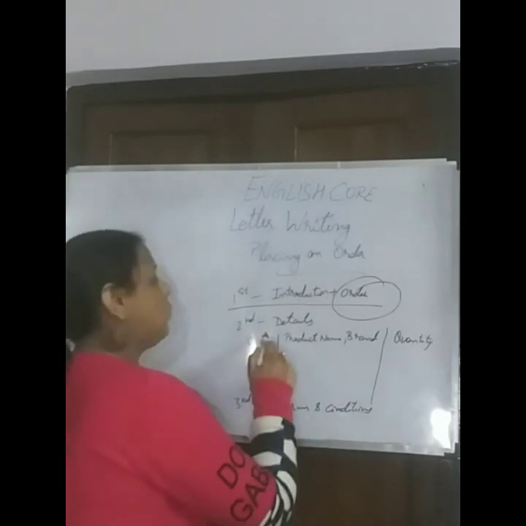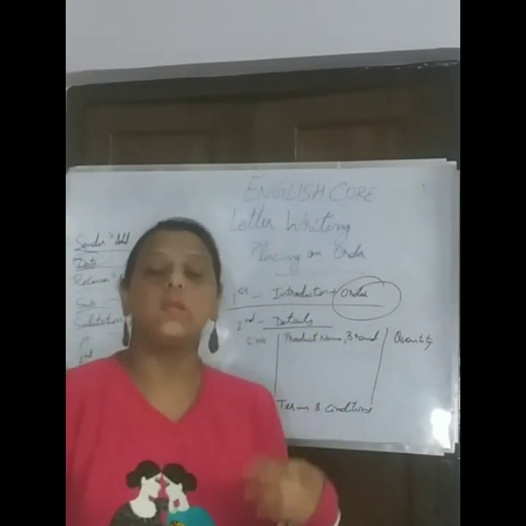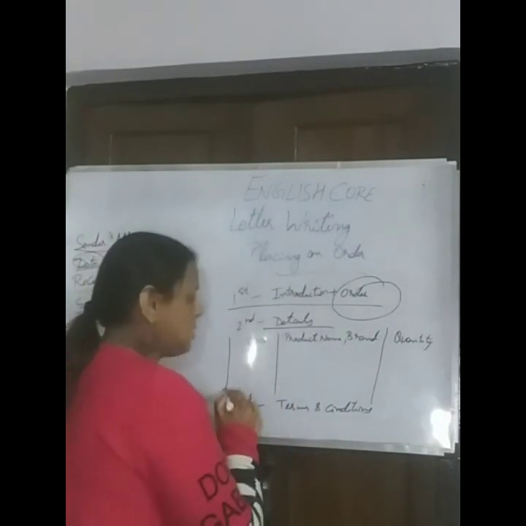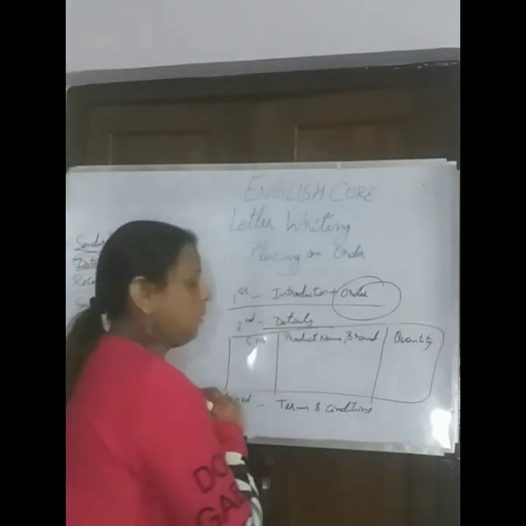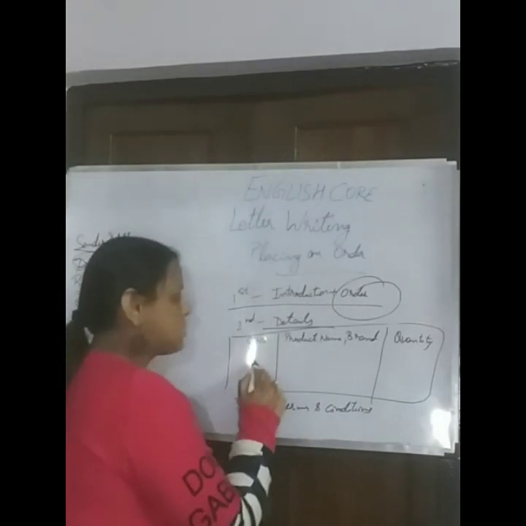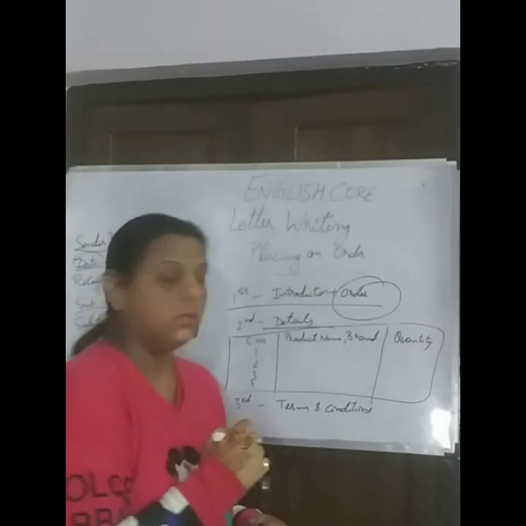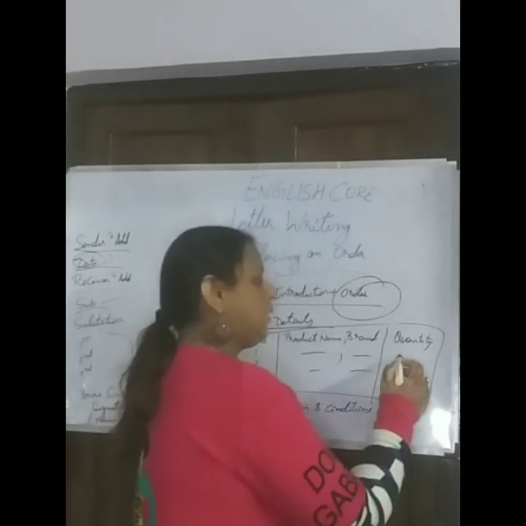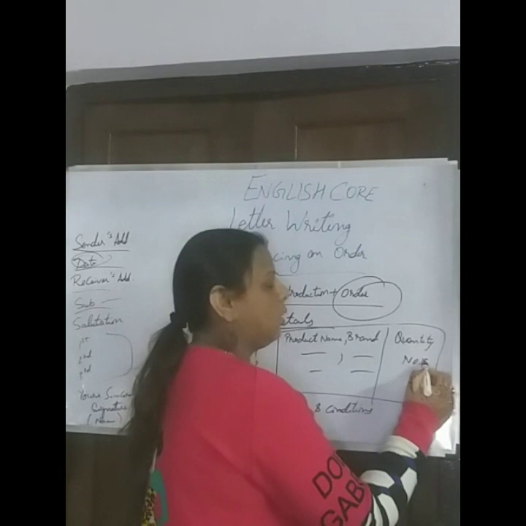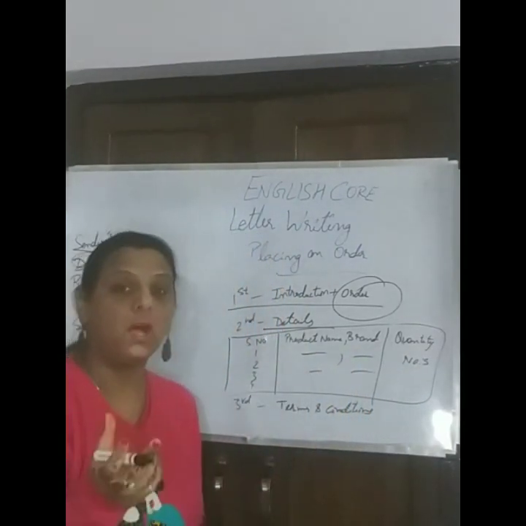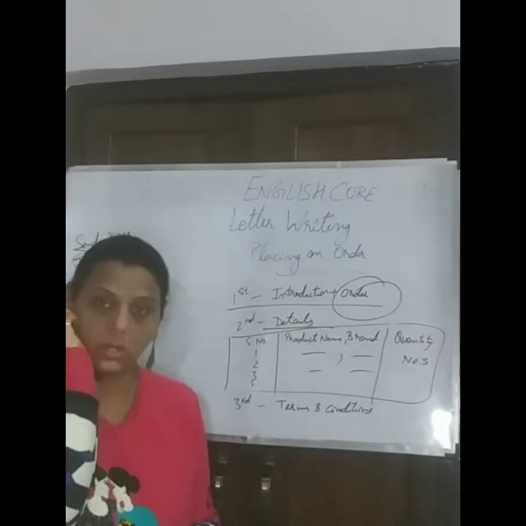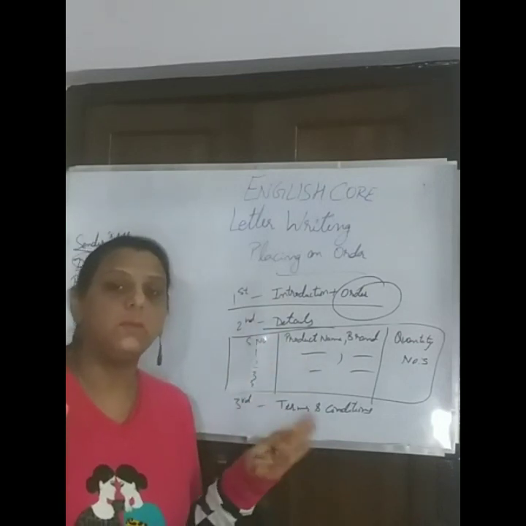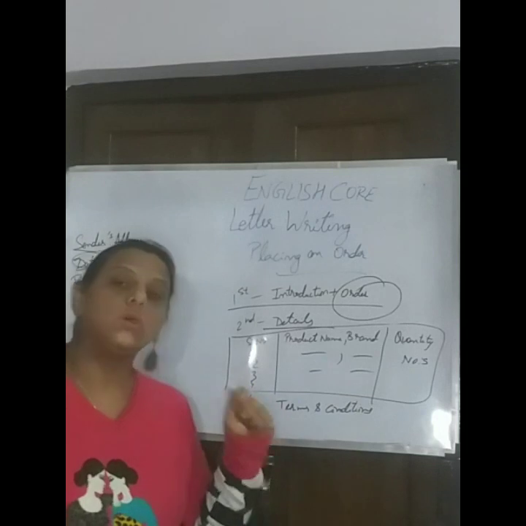In the second one, you will mention the details, like what you want to order. You need to give the details for that. So make this in tabular form only, which is very important. First, a serial number would be there, then your product name with its brand, and then the quantity, that is, how many units you want of that particular product of that brand. So you need to mention that. This second para of details in a tabular manner is very important.